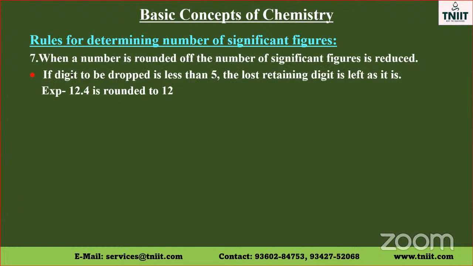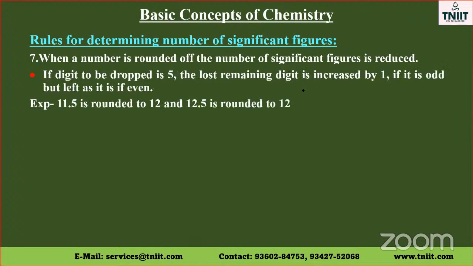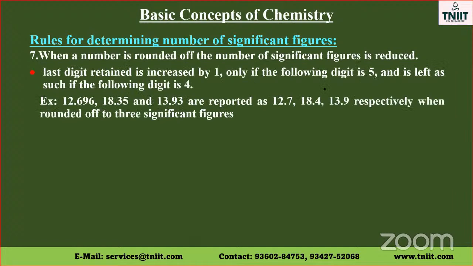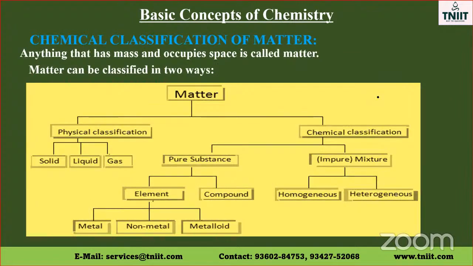Now, I learned matter is defined as something which occupies space and has definite mass is called as matter.